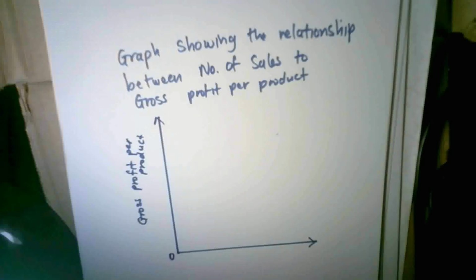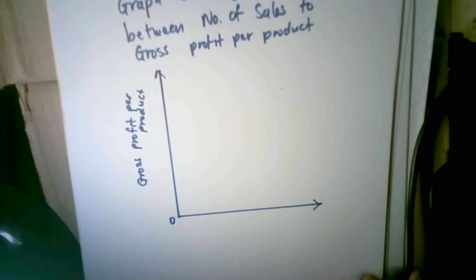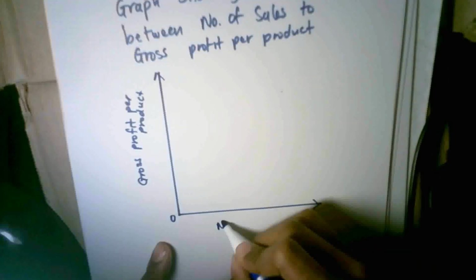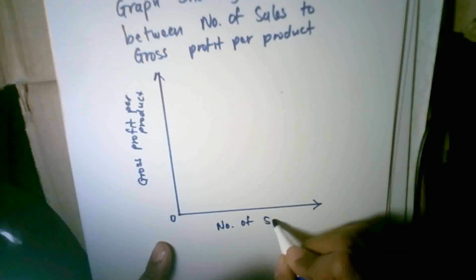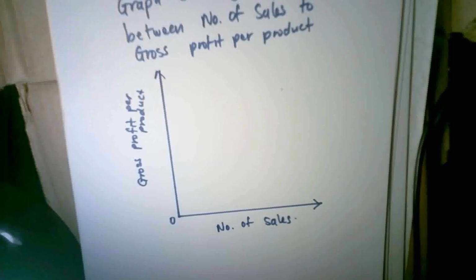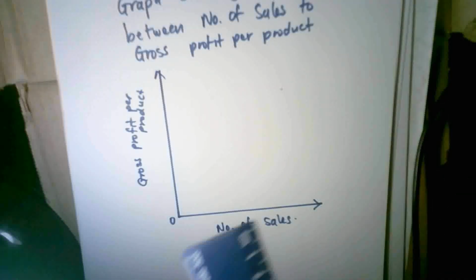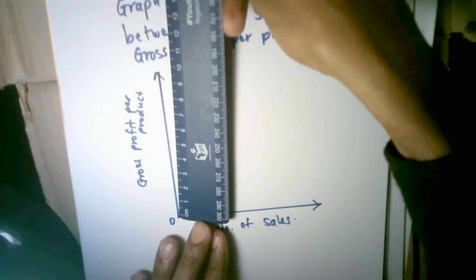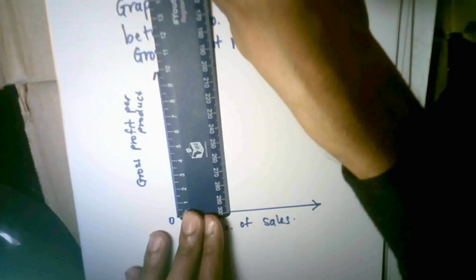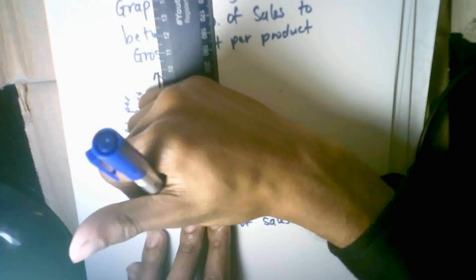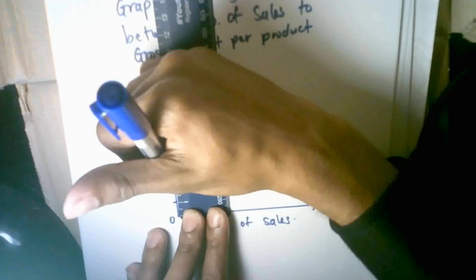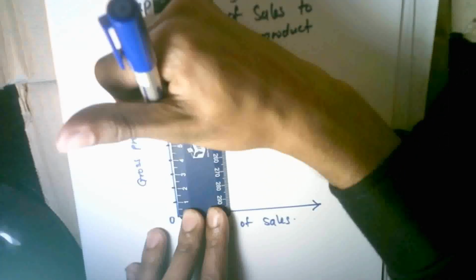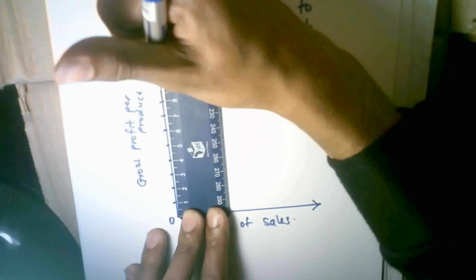This is 0. And on my horizontal axis, I have the number of sales. And since we measured in gross profit per product, we're counting in 4s. Let me mark this as well. Please use your ruler and your pencil as accurately as possible when it comes to drawing graphs or plotting graphs.